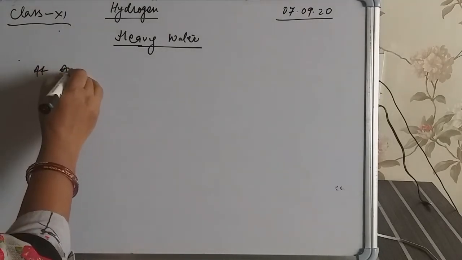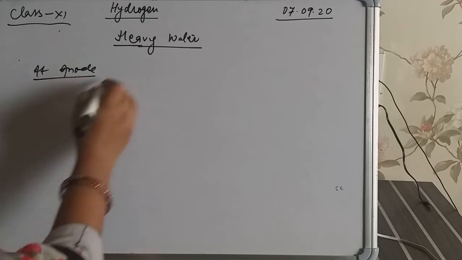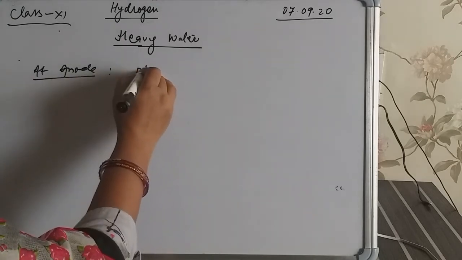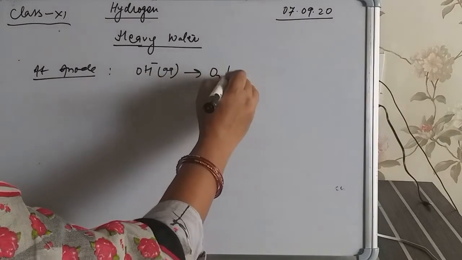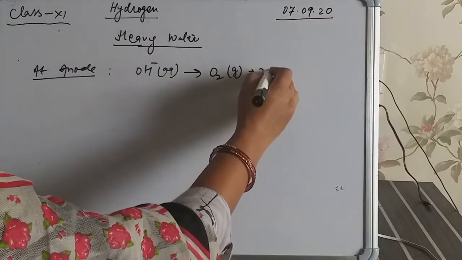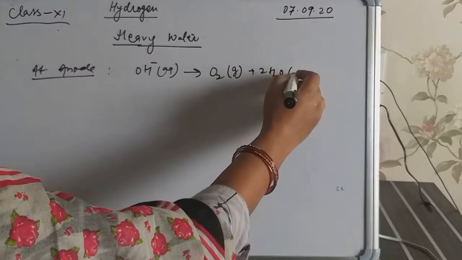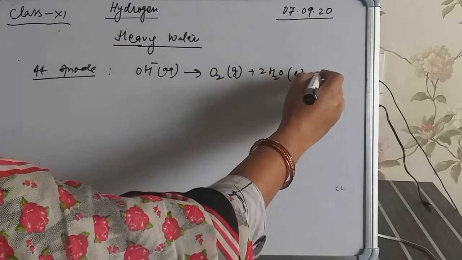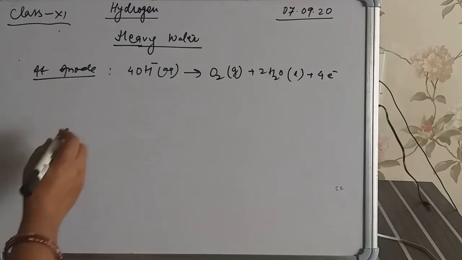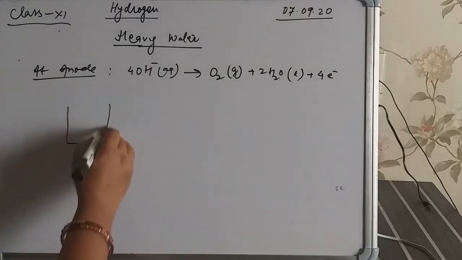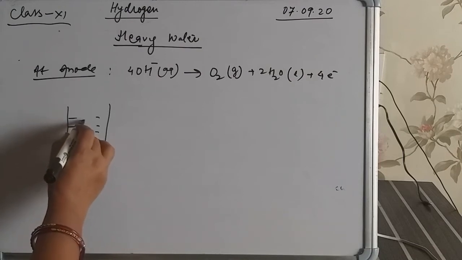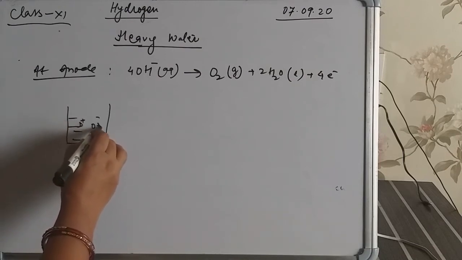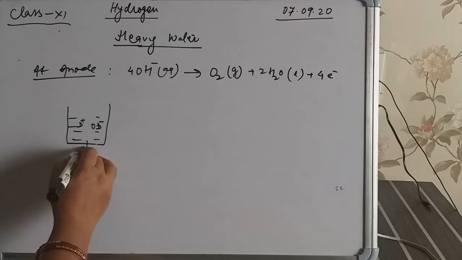At the anode, OH minus aqueous gets converted into oxygen gas and water in liquid form, and 4 electrons are released. So balance this equation. During the electrolysis, D plus and OD minus ions remain in the solution.